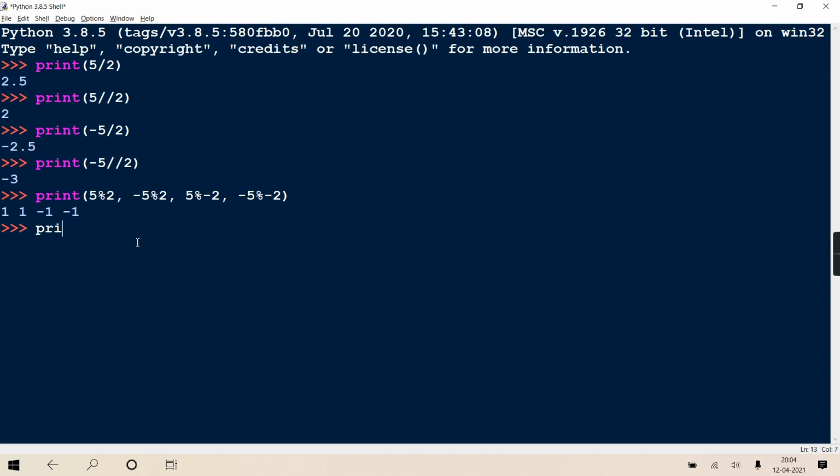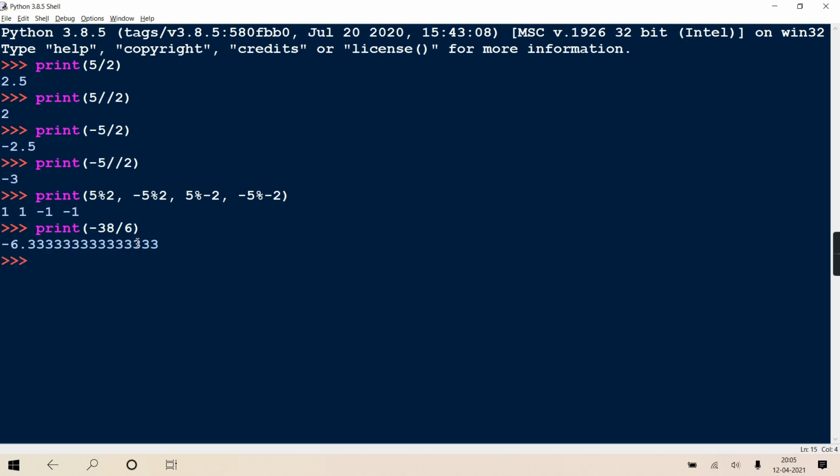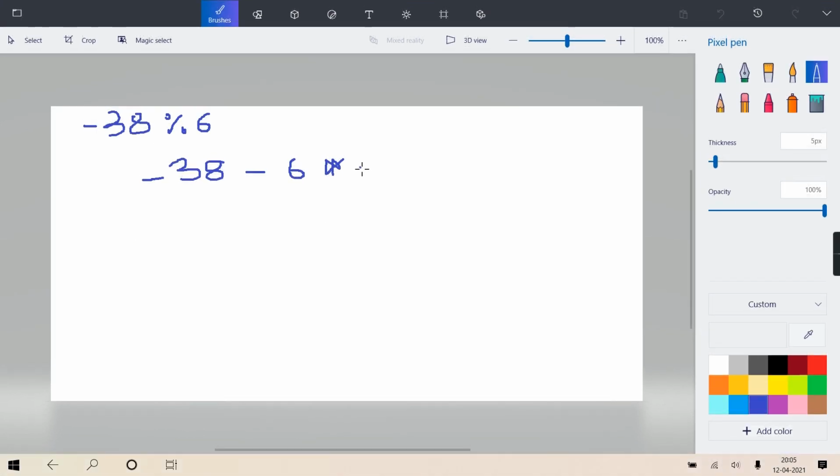Correct, right? See, if you do it in this simple way, like minus 38 by 6, I get minus 6.333, so its floor will be minus 7. 100%. Clear? So it is minus 7. Now, will it be minus 38 plus 42? So it is plus 4.